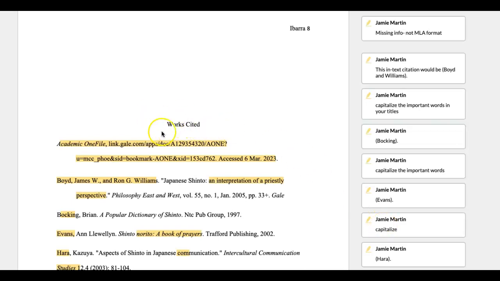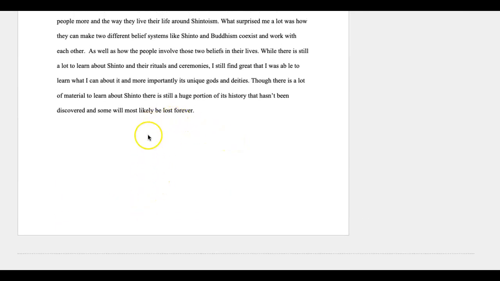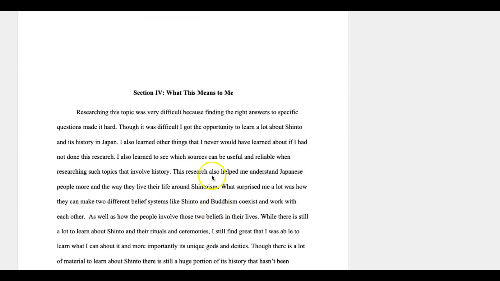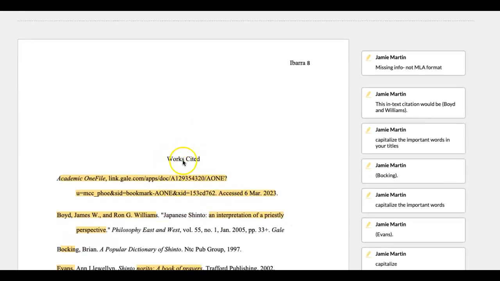First thing is that this should be at the top of the page. What I'm guessing you did is that you've hit enter a bunch of times here so that this would go down, but then as you added things up here, it then made it go further down the page.